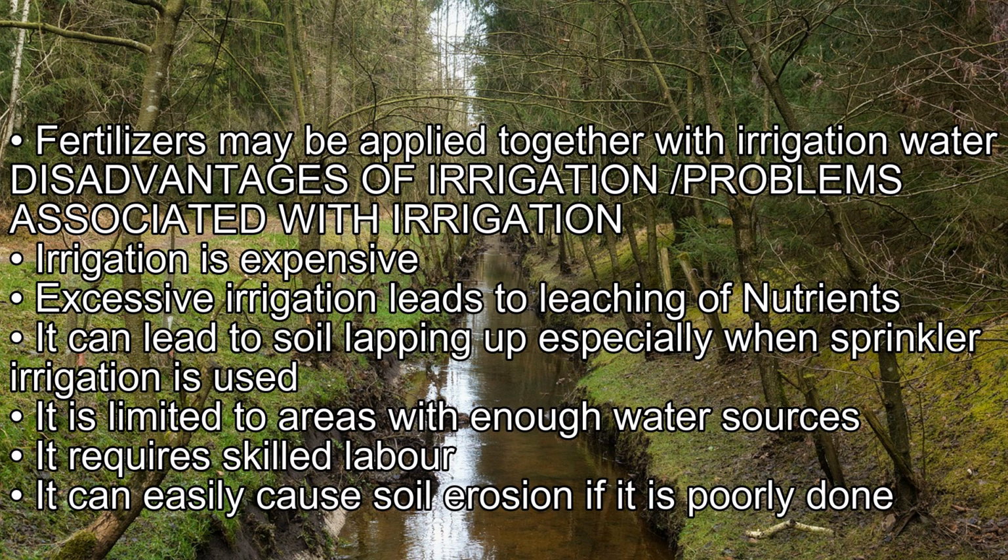Disadvantages of irrigation, problems associated with irrigation. Irrigation is expensive. Excessive irrigation leads to leaching of nutrients. It can lead to soil capping, especially when sprinkler irrigation is used. It is limited to areas with enough water sources. It requires skilled labor. It can easily cause soil erosion if it is poorly done.